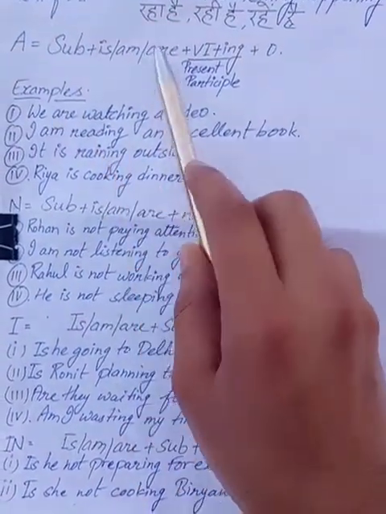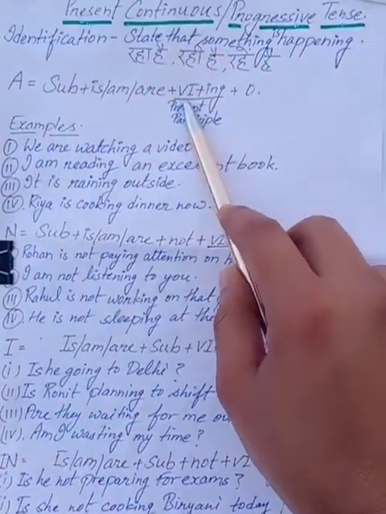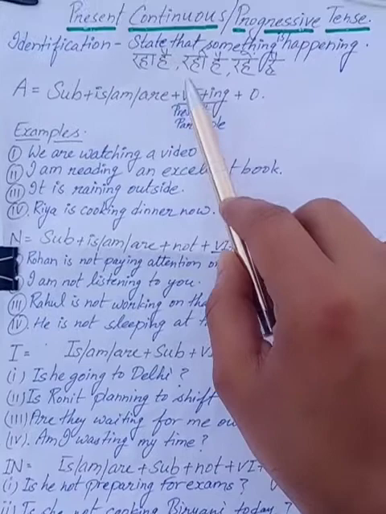to put a plural helping verb, and after that you have to add verb's first form plus ing.